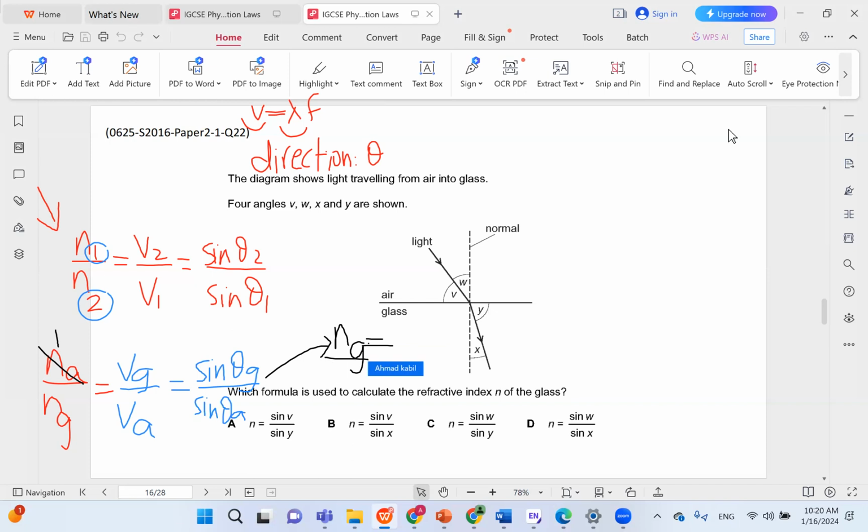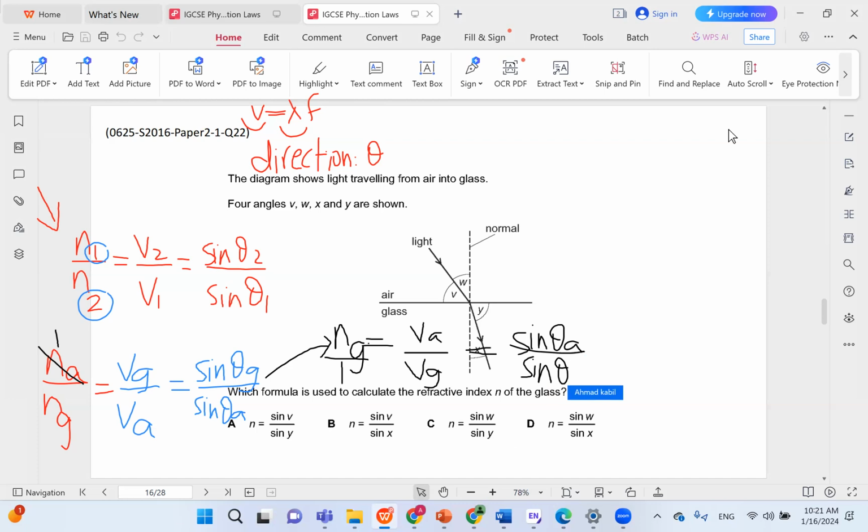So n glass over 1 equals, so if we have n glass in the numerator, then anything that has g will be in the denominator. So we have v air over vg, because n is the opposite of all the rest. So if we have ng up, then we have vg down. We have sine theta g down as well. So we have sine theta a over sine theta g.